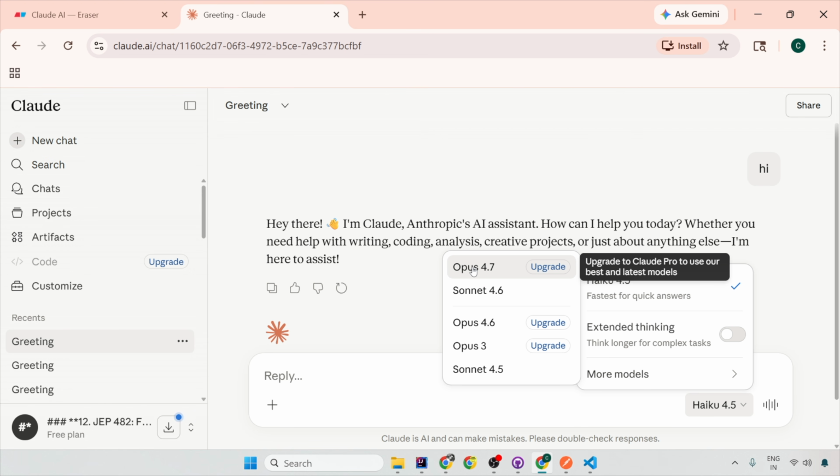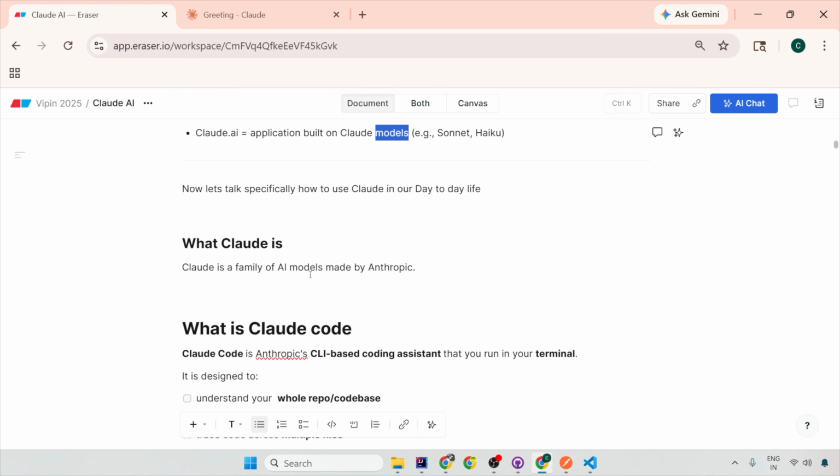So if you see here, Opus is the highest paid, most token consuming model of them, but it is very good. Then is Sonnet, and then is Haiku. So I always prefer Haiku for simple work because that is where less penny is used from my pocket. Now let's specifically talk about Claude. So Claude is just a family of AI models made by Anthropic.